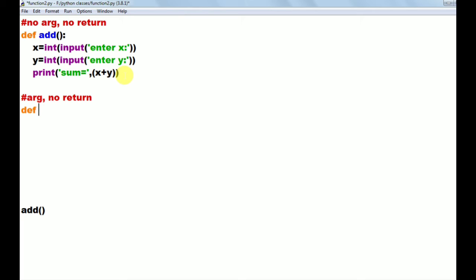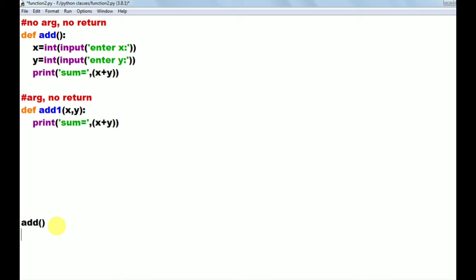This is the second way. I am giving the function name as def add1. Then these are arguments, so I am taking two arguments here, x and y. Okay, I don't want to return any value directly. I want to print the sum value. So to print the sum value, we have to write this code. I am copying this code and pasting here. Okay, so this is the second way.